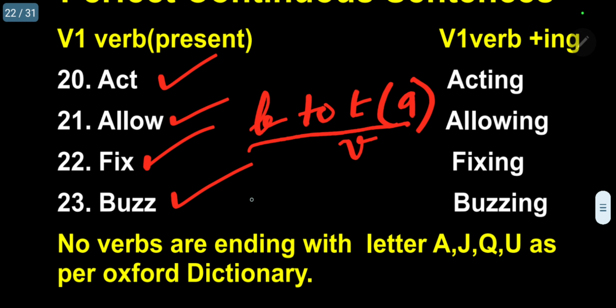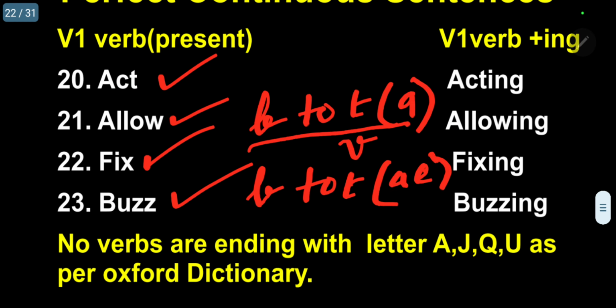Otherwise, if the end letter B to T is preceded by 2 vowels or a consonant, then the end letter will not be added, only ing will be added. Please memorize. This is very, very important. It is not given in any grammar book.